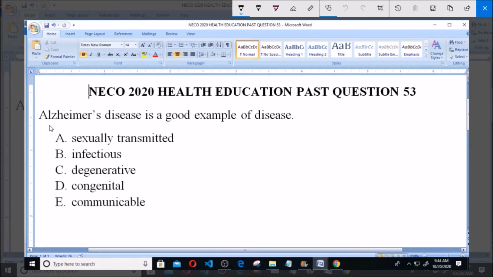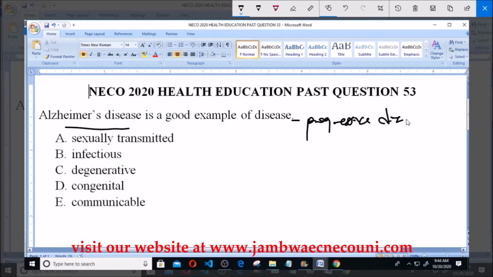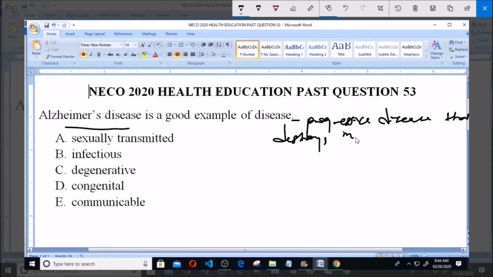Now, Alzheimer's disease. I'll briefly describe what Alzheimer's disease is. Alzheimer's disease is a progressive disease that destroys memory and other important functions. That is, it gets worse with time. It's a progressive disease that destroys memory and other important mental function.